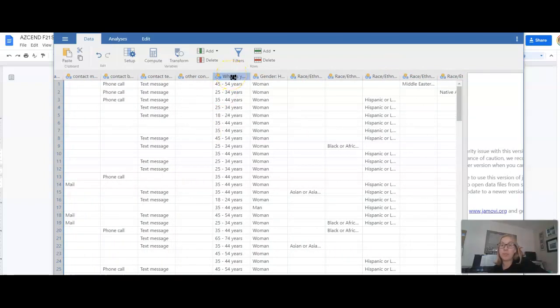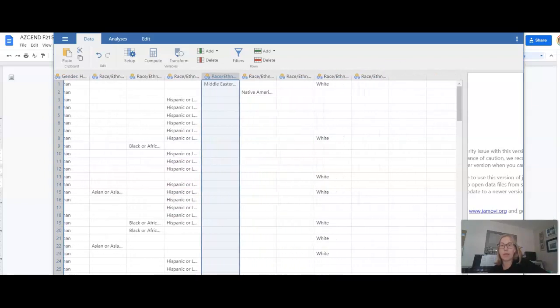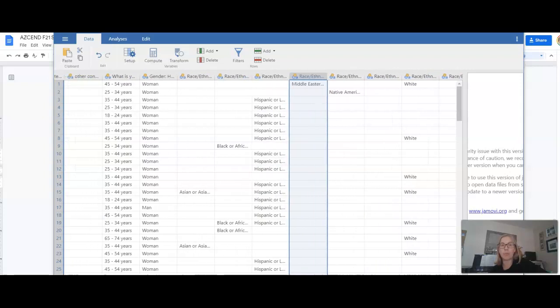Then there's some general descriptors. So we need to report out who filled out the survey. So that's going through and adding the age, the gender, race and ethnicity. These race and ethnicity categories, again, all go together. So it's kind of like a checkbox thing in the survey. What did they respond? So all of these would be just getting totals for those different categories reported out. And it is the case that these categories, as well as the other ones that had several columns for categories, are not mutually exclusive. It means they could check more than one category.